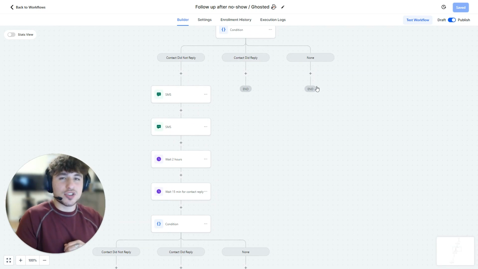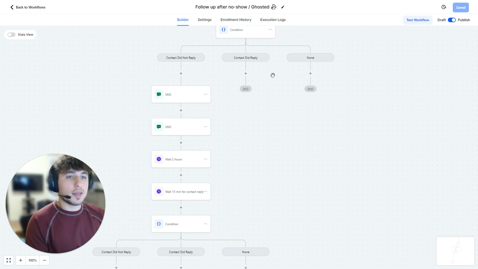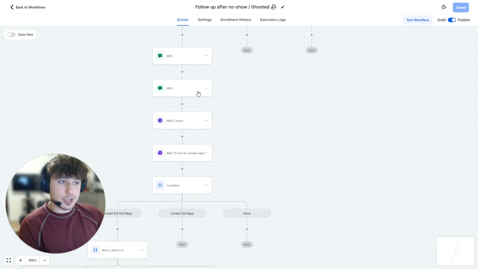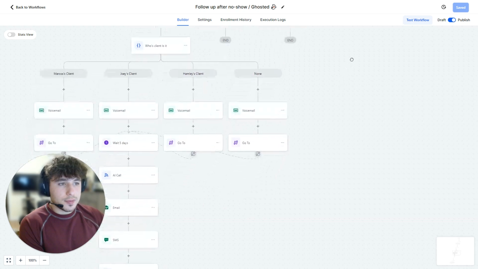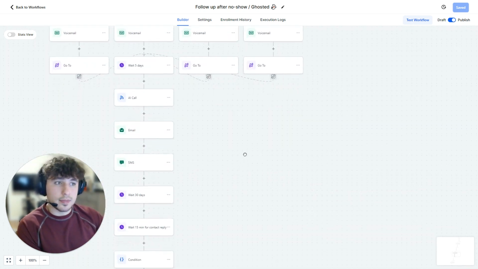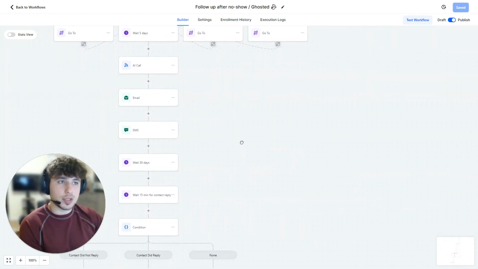Then, that's just to make sure that we don't re-message them if they did. Then, we're going to message them again, message them a second time, and those go together. Wait 2 hours. Drop another voicemail. Okay, at this point, if they still haven't responded, we're going to drop another voicemail.